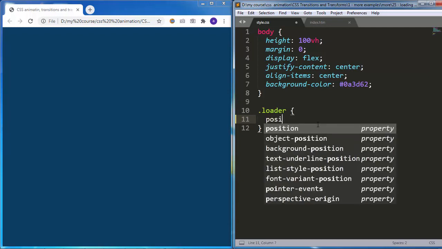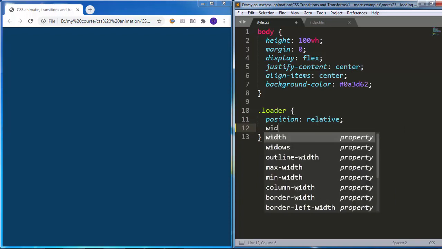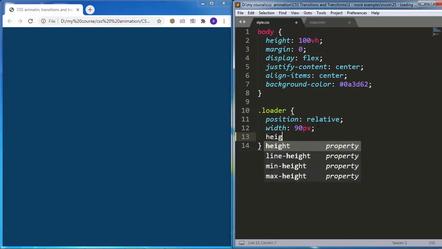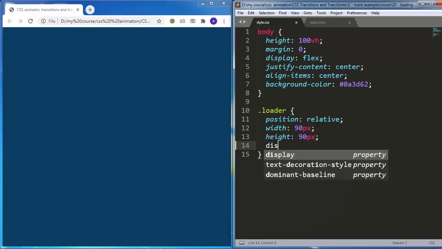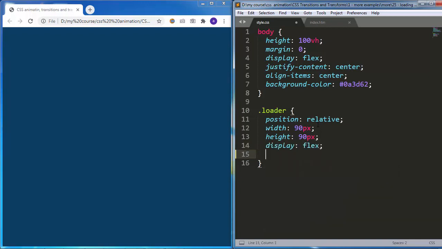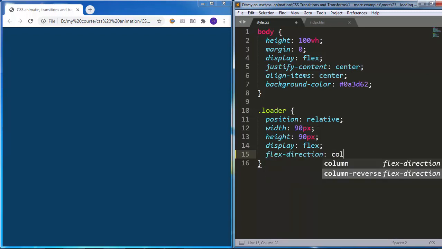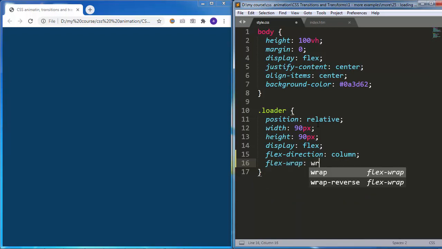Then I will add position, relative, width, 90 pixels, height, 90 pixels as well. Then display, flex, then flex direction, column, so that the 9 divs will be aligned in columns. Then flex wrap, so that the squares will create a second column if they don't have enough space in the first one.